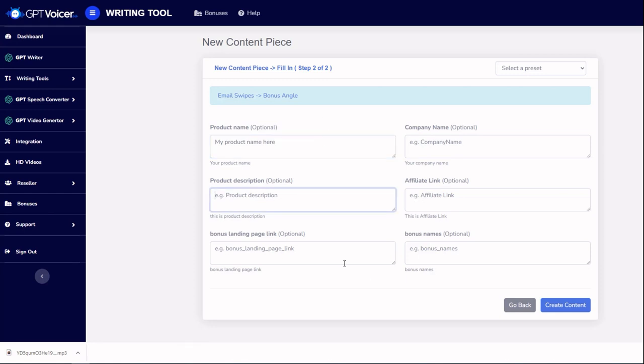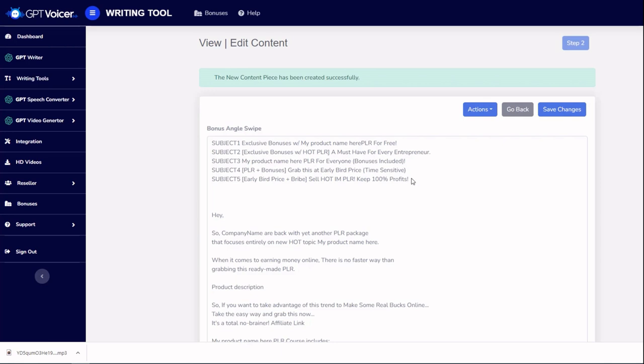Anyway, you can fill out as many or as few of these as you like. Obviously, the more information you give it, the more customized it's going to be, but that's up to you. We'll go ahead and create content, and it's going to spit out an email for you immediately. And you can save that. You can actually download it as a PDF, download it as a text.